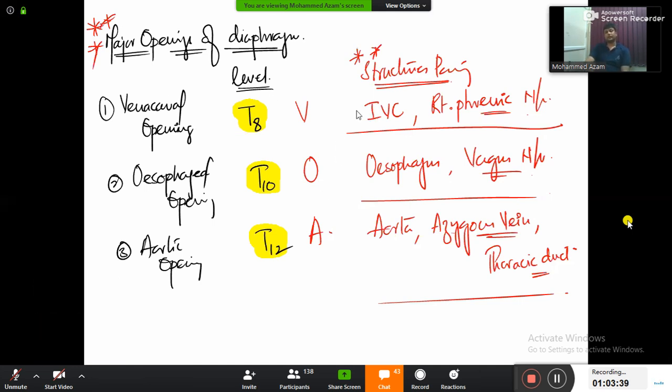So vena cava opening, inferior vena cava, along with the right phrenic nerve. Esophageal opening, esophagus, along with vagus. Aortic opening, aorta, along with the azygous vein and thoracic duct.